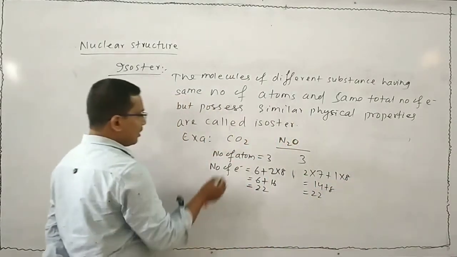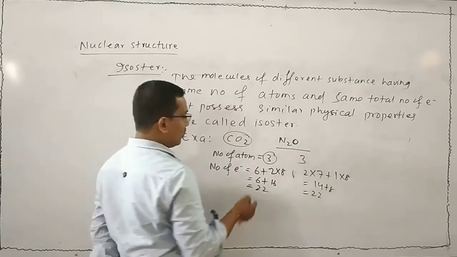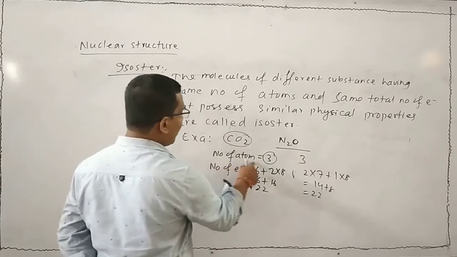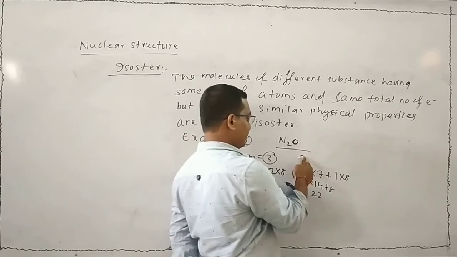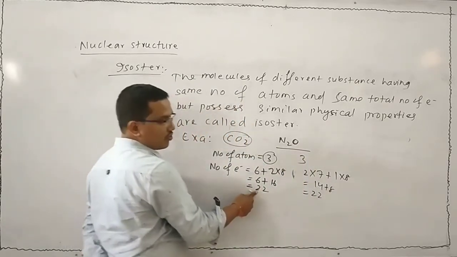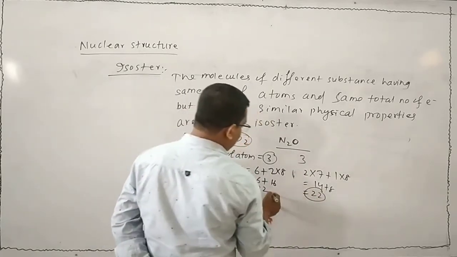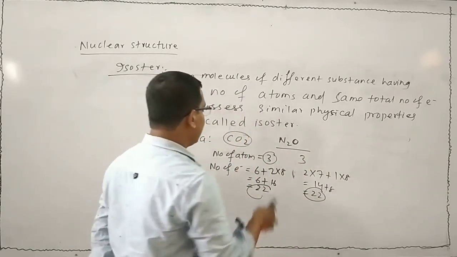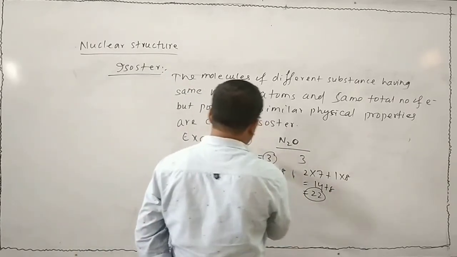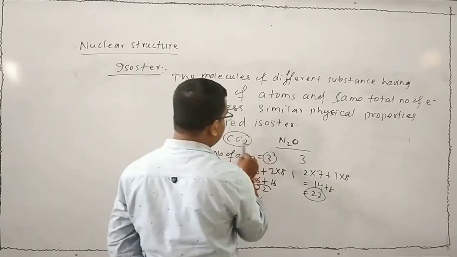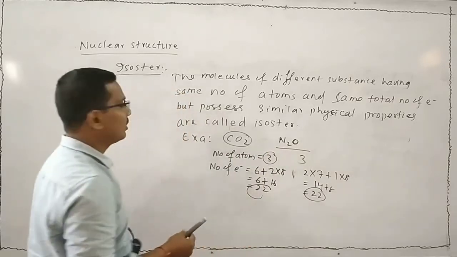Look at that. In CO2 the number of atoms is 3. In N2O the number of atoms is also 3. In CO2 total number of electrons is 22. In N2O the total number of electrons is also 22. That means both the molecules having same number of atoms and same number of electrons, and they possess also similar physical property. That means the two molecules are isosteres to each other.